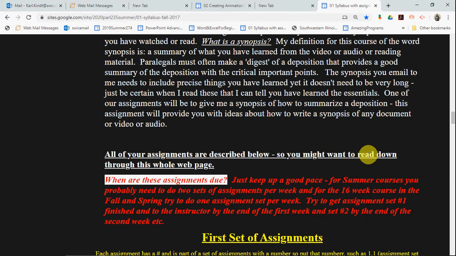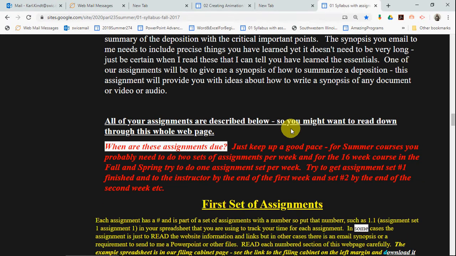All right, so all of your assignments are described below, so you might want to read down through the whole web page. I would do that. So when are the assignments due? Just keep up a good pace. For summer courses, you probably need to do 2 sets of assignments per week for the 16-week course.